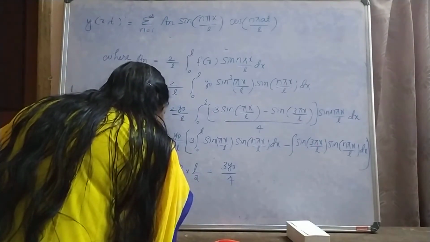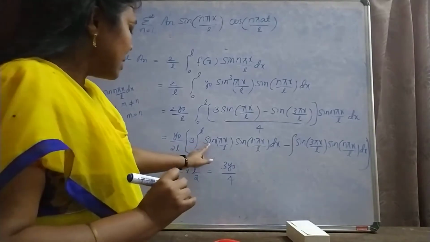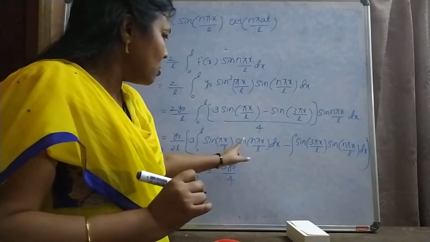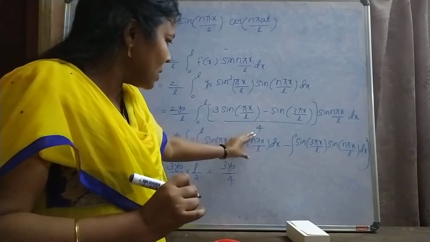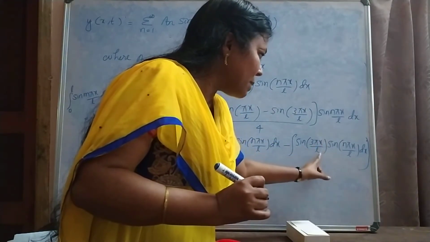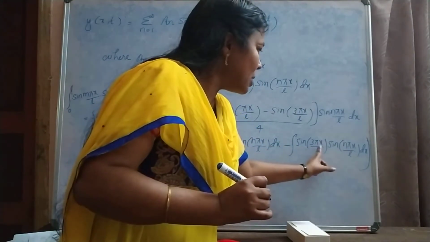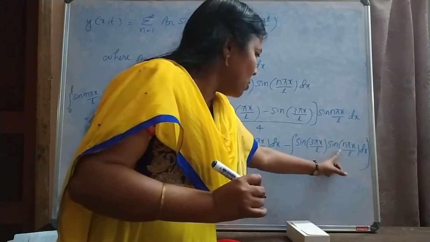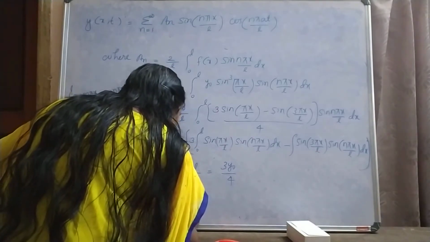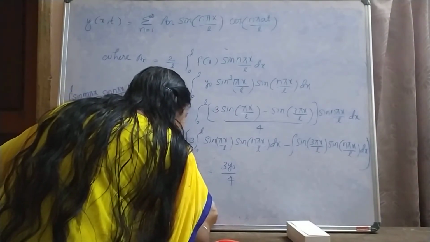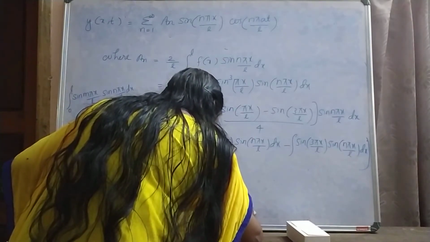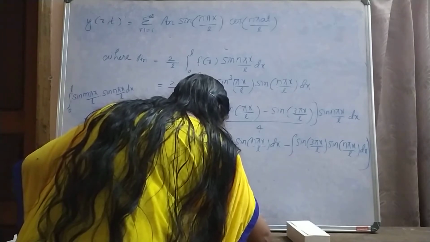By calculating a3, here sin pi x by L and sin 3 pi x by L. Here these two values are not equal. Therefore integral of this is 0. By putting n equal to 3, sin 3 pi x by L, sin 3 pi x by L. These two are equal. Therefore minus L by 2. 2y0 by 2L into minus L by 2. That is minus y0 by 4.